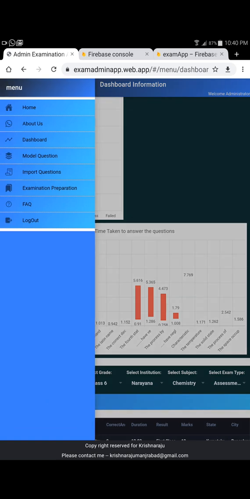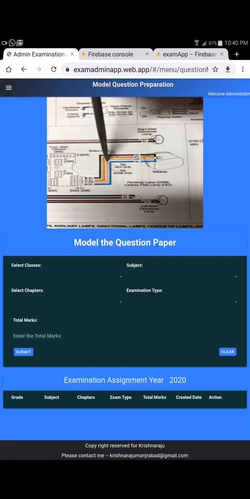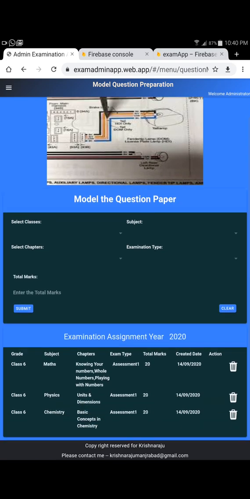The next feature, before I go to the model question, is exam preparation. Exam preparation is the module where we create the exam or the assessment for the students. I've created these three because I've just taken the classics. I have fundamental questions which I can create by taking my son's book, which is where I picked up the classics. If you look at the class, I have the subject maths, and there are three chapters under that: knowing your numbers, whole numbers, and playing with numbers. These are the chapters involved in this assessment, and the total was 20 questions.